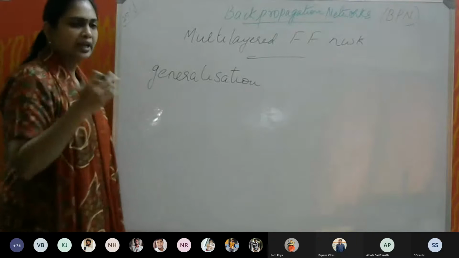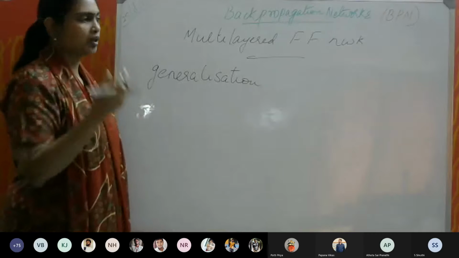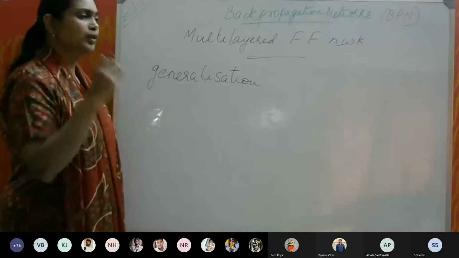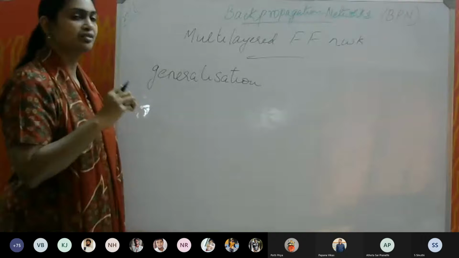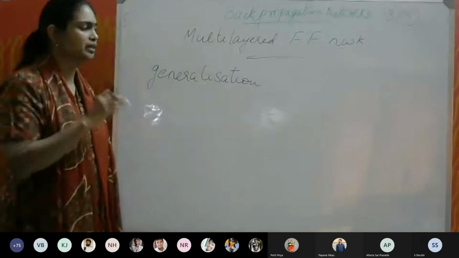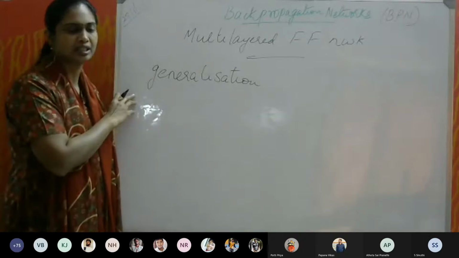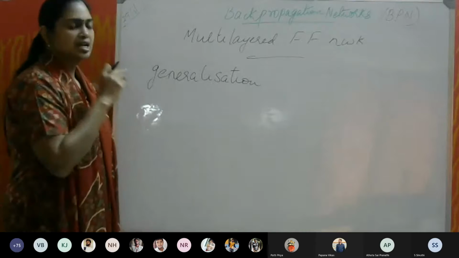So making the network or the classifier perform the classification for data unseen during the training process is called generalization.